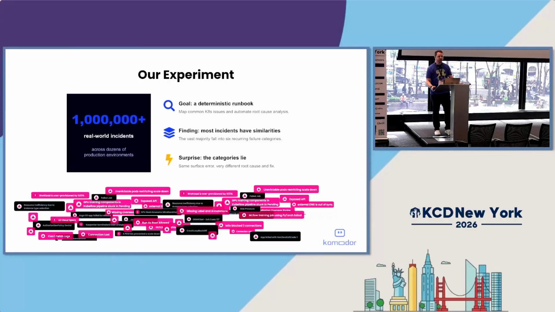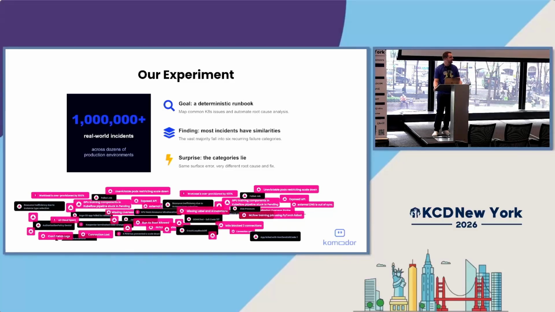So let me tell you a little bit about the experiment we did along with some of our high-level findings. I'll have a spoiler or two in here as well. So here was our goal. We wanted to create a deterministic runbook. That is, we wanted to map common Kubernetes issues to various root cause analysis solutions. That way, whenever we had recurring issues, we could apply the same fixes and ultimately get to resolution much faster.